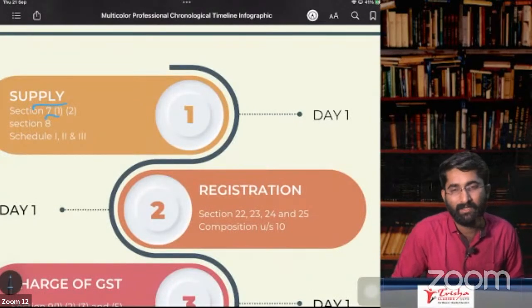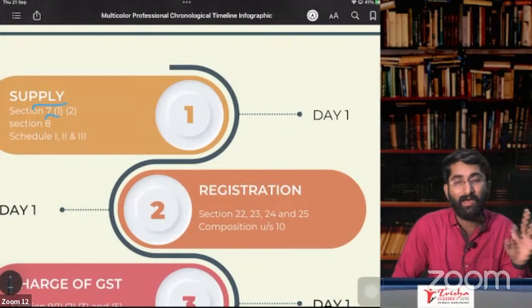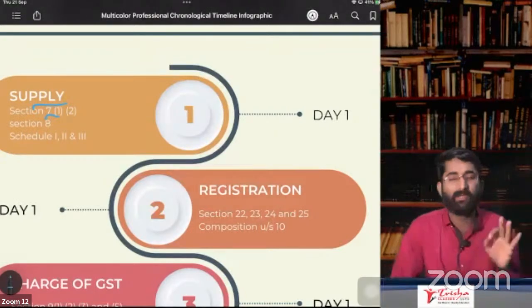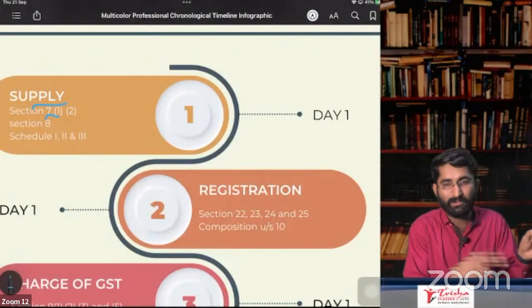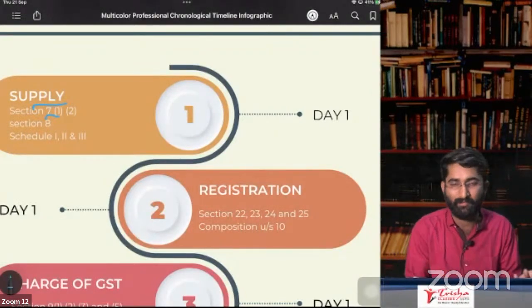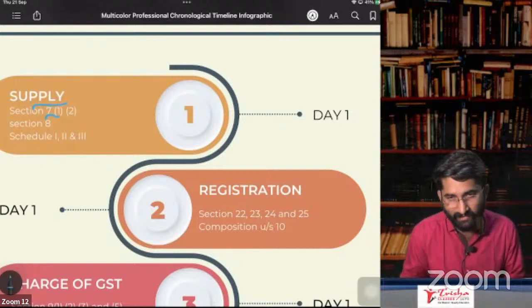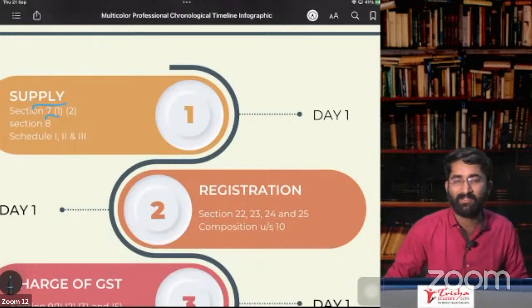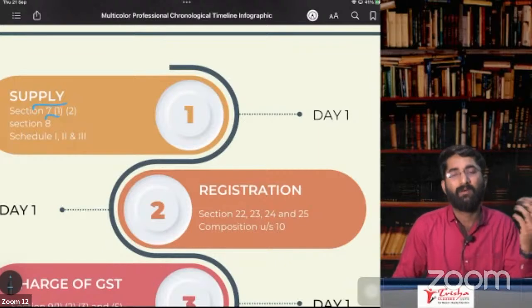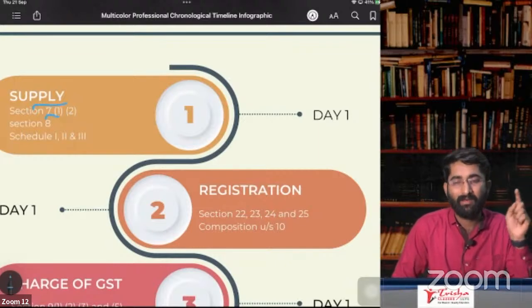So we discussed later, we went for section number 7, subsection 1A, which are supply of goods, and which are supply of service. Usually goods, if you sell the goods, if you supply the goods, it is supply of goods. Supply of service, it is supply of service. If you are supplying the service, then it is supply of service. But there are some confusions. Government gave some clarification. There are 6 paragraphs.